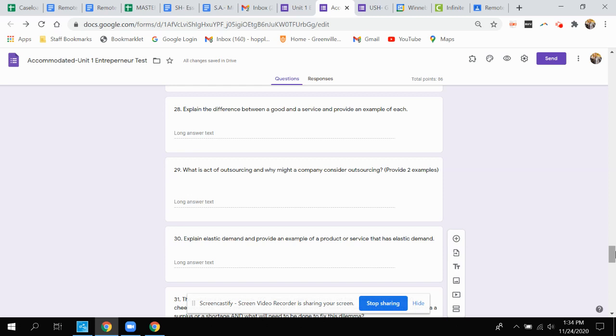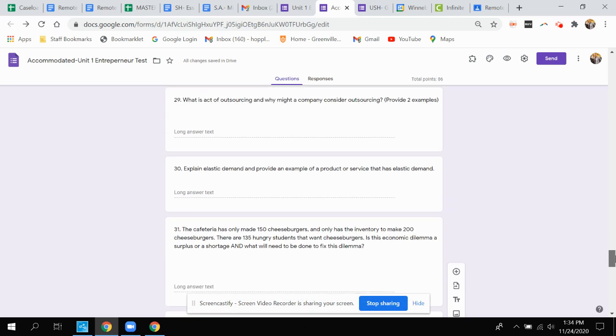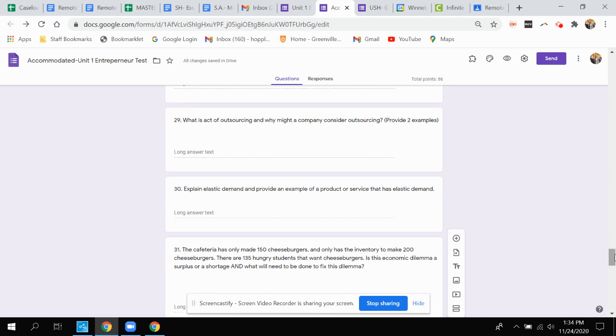Question 28, explain the difference between a good and a service and provide an example of each. Question 29, what is active outsourcing and why might a company consider outsourcing? Provide 2 examples.